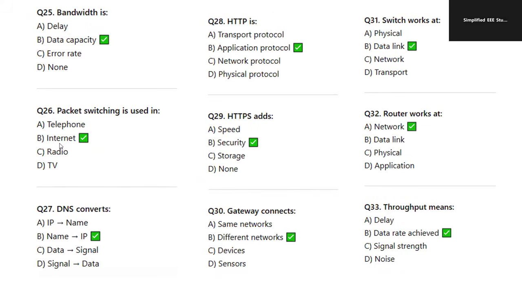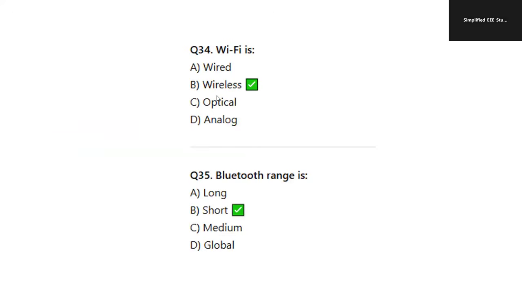Packet switching is used in the internet. DNS converts names into IP addresses. HTTP is an application protocol. HTTPS adds security. A gateway connects different networks. A switch works at the data link layer. A router works at the network layer. Throughput means the data rate achieved. Wi-Fi is wireless. Bluetooth range is very short.